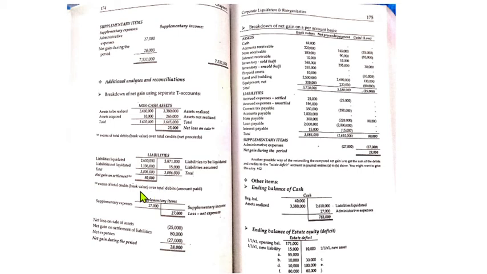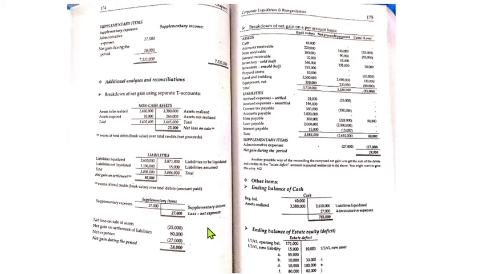So, meron kang net gain on settlement na 80,000 kasi mas malaki naman yung nasa credit mo. Remember, we are looking at liabilities. Sa supplementary expenses, merong loss na kasi naging expenses lang walang income. So, supplementary items, 27,000 ang loss. So, when you analyze this, the net loss on the sale plus the net gain on the settlement minus the net expenses, you will be arriving at the net gain of 28,000.